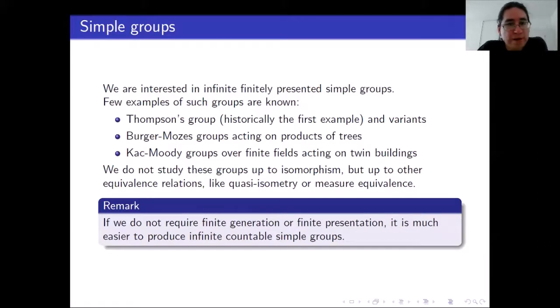But why is it harder to produce finitely generated or finitely presented simple groups? I would say the reason is Malcev's lemma. Malcev's lemma says the following: if you have a finitely generated linear group, then it is residually finite. Residually finite means that you have normal subgroups of finite index.